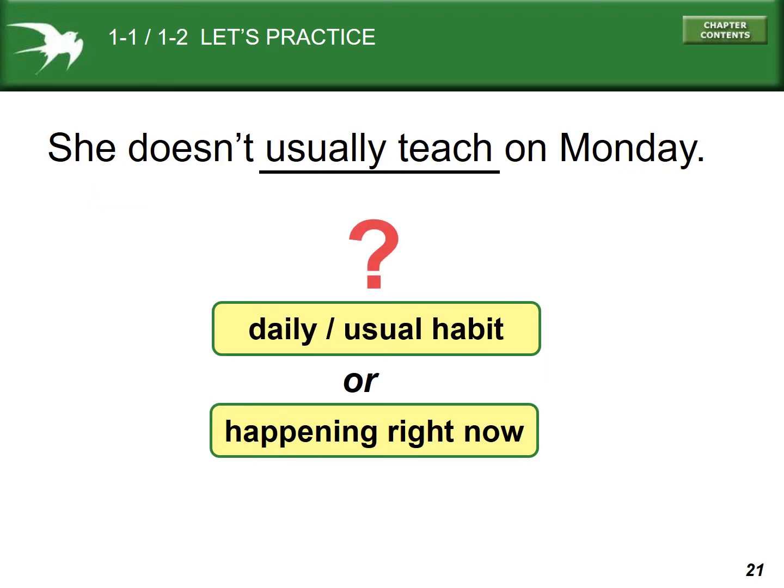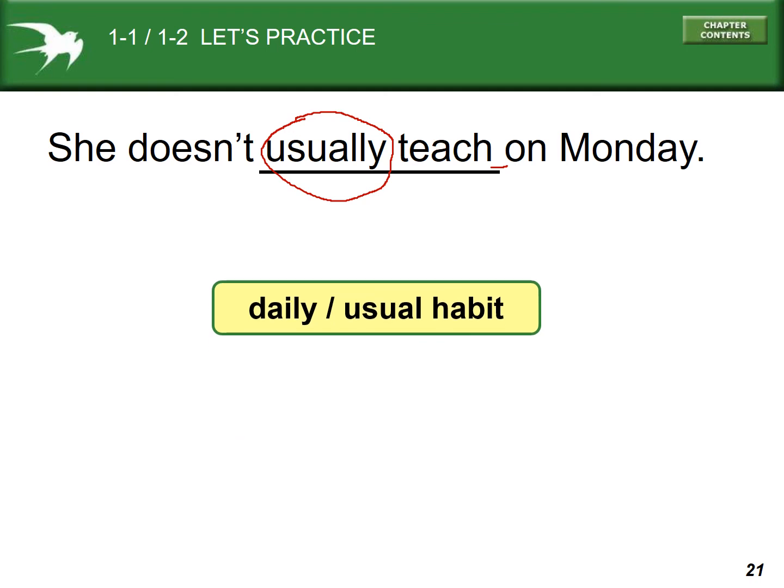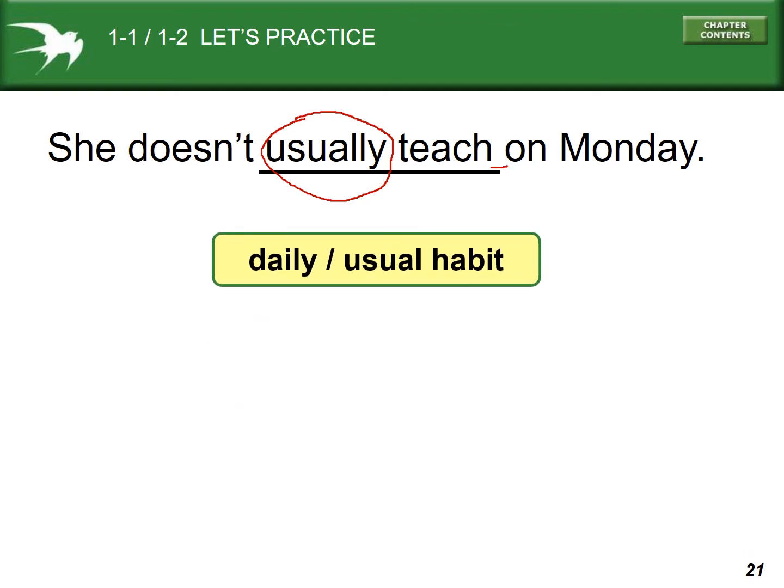She doesn't usually teach on Monday. We have a clue here. Usually. We also don't see an ing at the end or the be verb here, so this is her usual habit. In fact, it's a negative form of her usual habit.